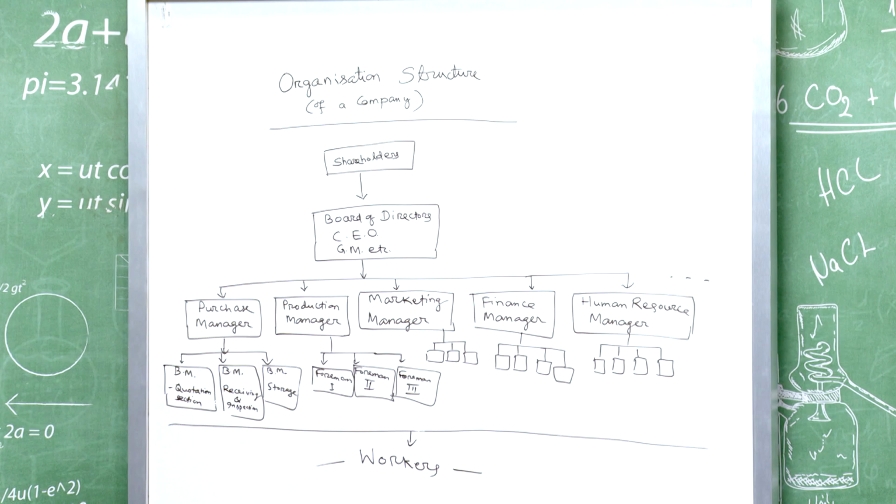Organizing is the process of creating an organization structure which shows various job positions, as shown on the board. At the top of the structure there are shareholders, who are the owners of the company. Then below them there are the board of directors, general manager, CEO, chief executive officers. Then below them departmental managers, purchase manager, production manager, finance manager and so on, and below them section officers or branch managers. Below them there are workers, those who work in the field.